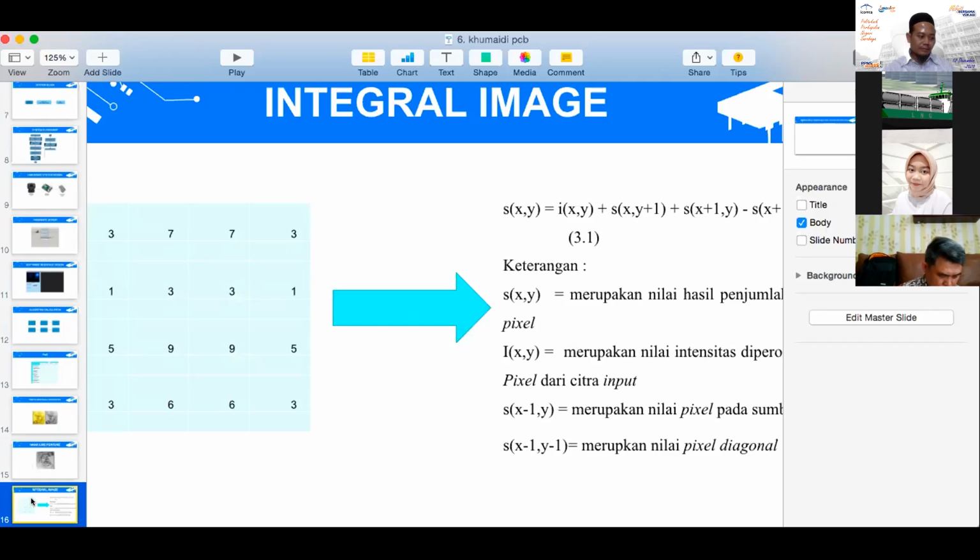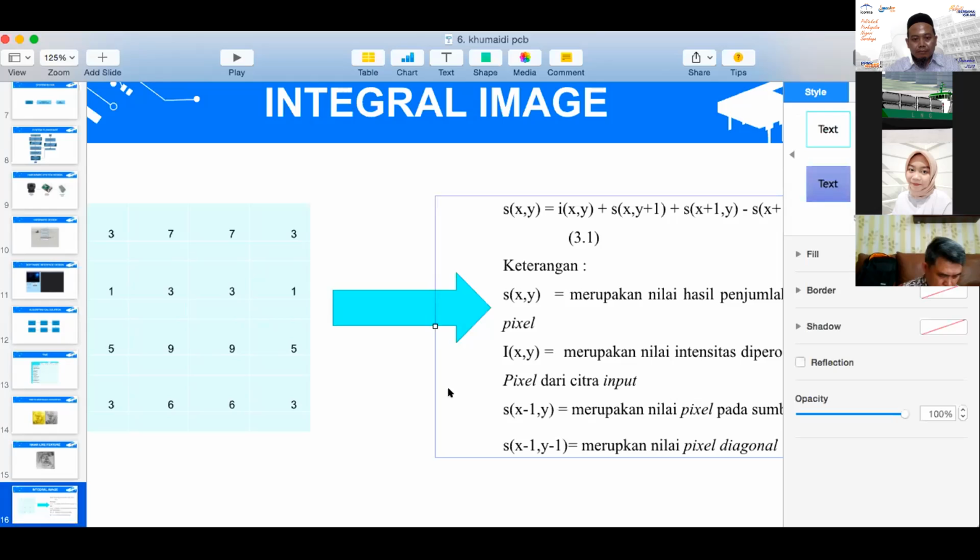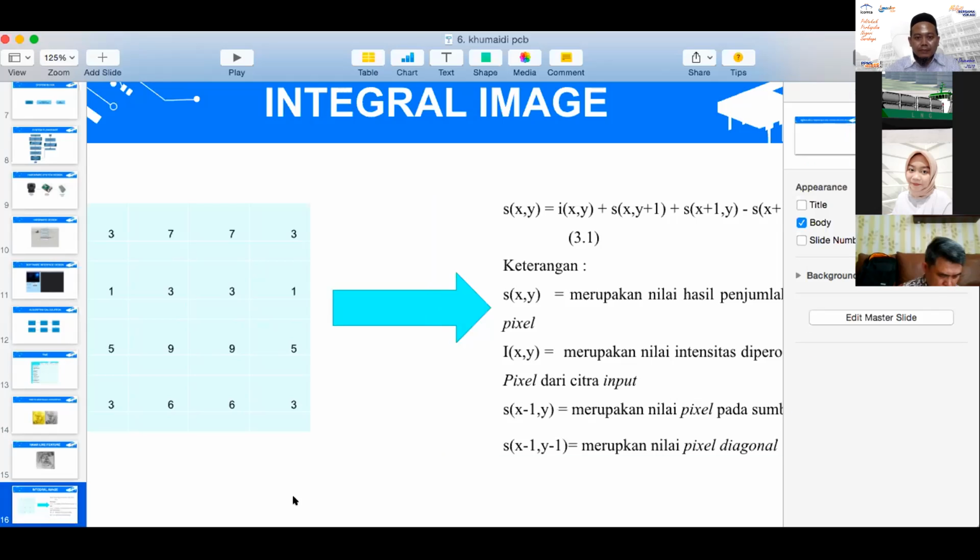This is the integral image. It is used to count the highlight feature that has already been decided, the light and dark area. This is the example. S(x,y) equals I(x,y) plus S(x,y+1) plus S(x+1,y). This is the formulation of the integral image. Next is adaptive boosting.